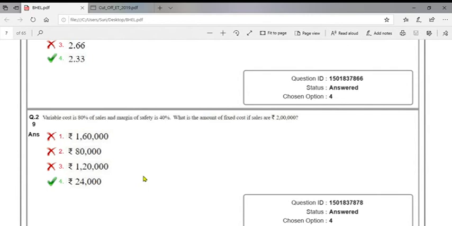So profit 2 lakhs into 8%. So 16,000 is profit. We know that sales minus variable cost equals contribution, and fixed cost plus profit equals contribution. We know contribution is 40,000 and profit is 16,000. So it is easy to compute fixed cost. Fixed cost equals contribution minus profit. Contribution 40,000 minus profit 16,000. So answer is 24,000.